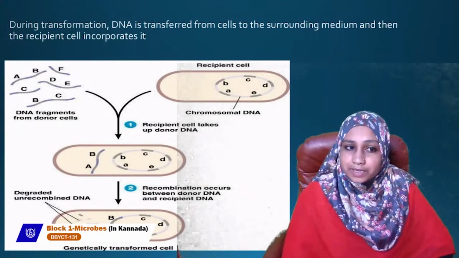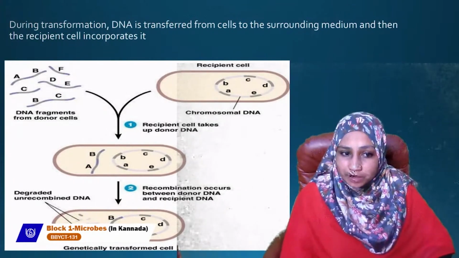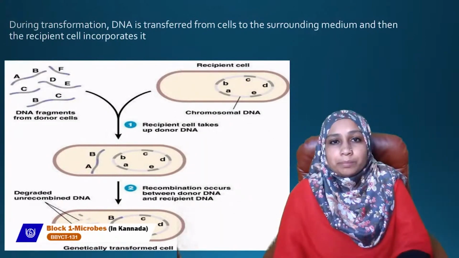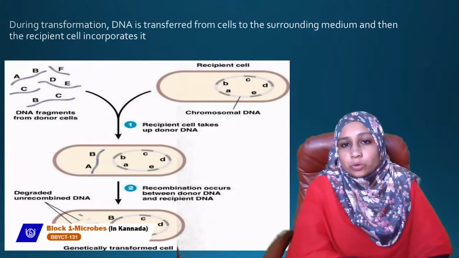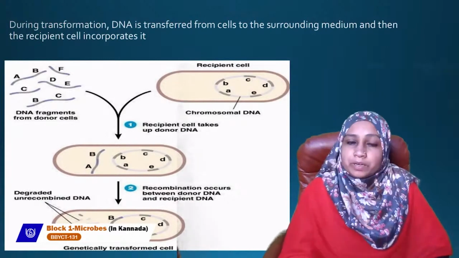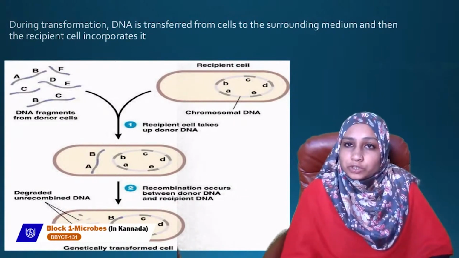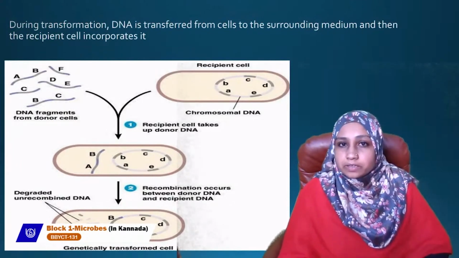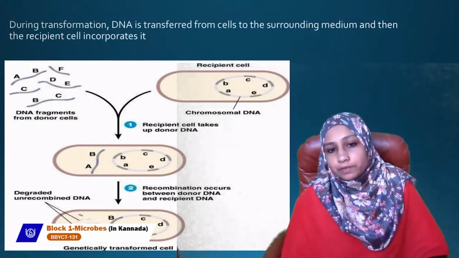The recipient cell takes up the donor DNA from the surrounding medium, and this donor DNA gets incorporated into the recipient cell. The donor DNA gets incorporated into the recipient DNA. So recombination occurs, because donor DNA and recipient DNA are both there. Then the cell is what we call a genetically transformed cell.